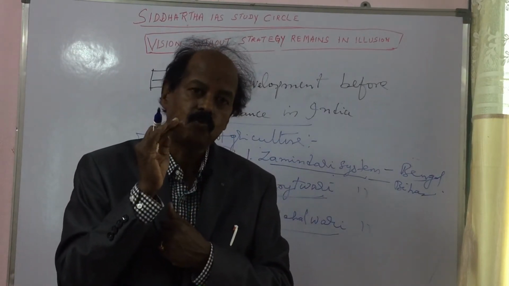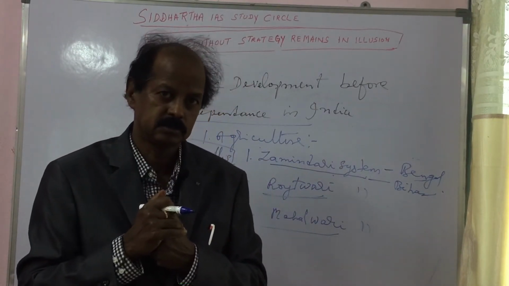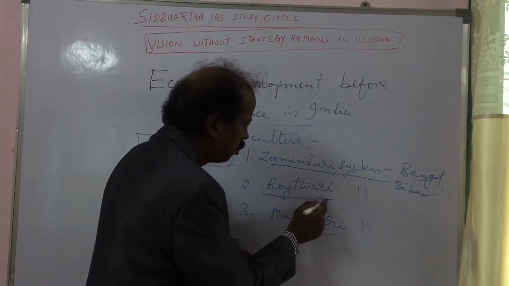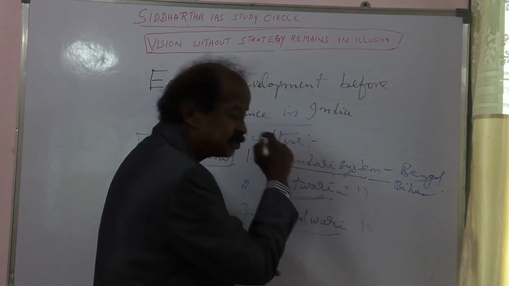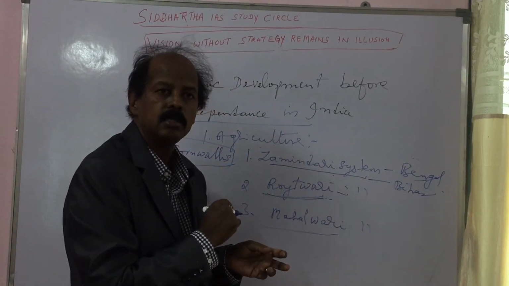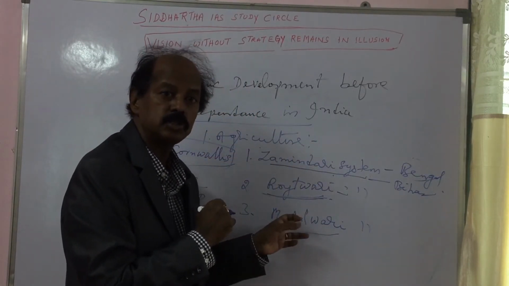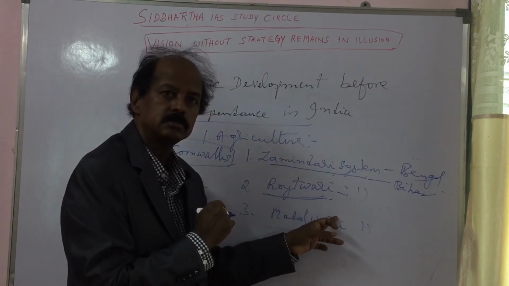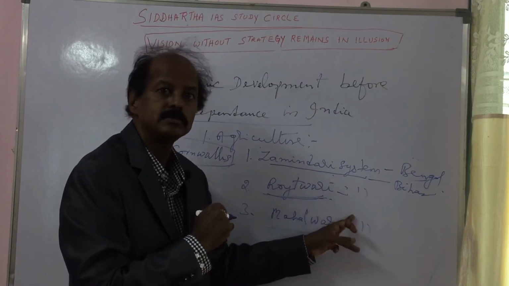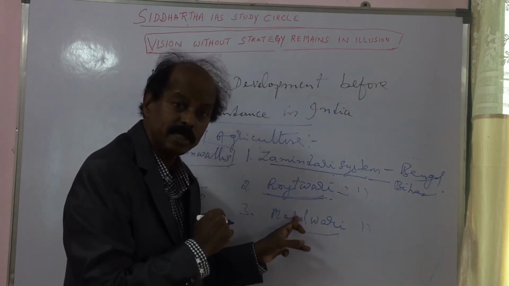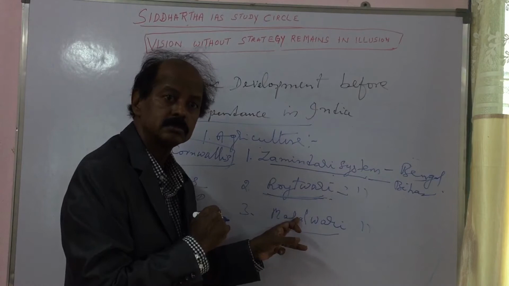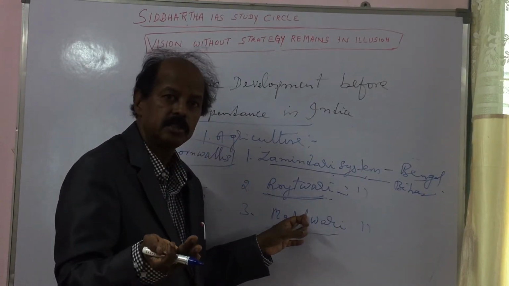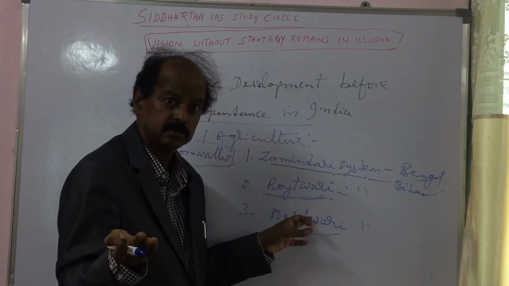Before saying what this system was, regarding the Raitwara system, you should know the main places in which it was introduced: Madras, Orissa, some parts of Andhra Pradesh, and other places where Jamindars were not there.